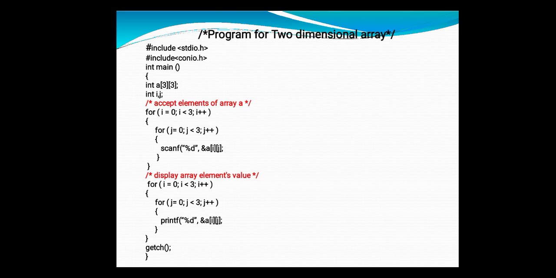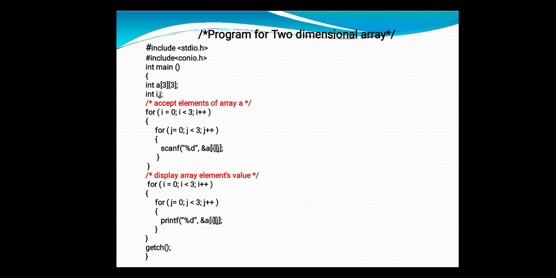Now this is how to write a program for a two-dimensional array, the same way as we write the program for the one-dimensional array. Here we are declaring a two-dimensional array because I am adding one more dimension to the array a. In a one-dimensional array we say int a[3], but in a two-dimensional array I say int a[3][3]. That means this is a 3 by 3 two-dimensional array, so it contains a total of 9 elements: 3 multiplied by 3, that is 3 rows and 3 columns.